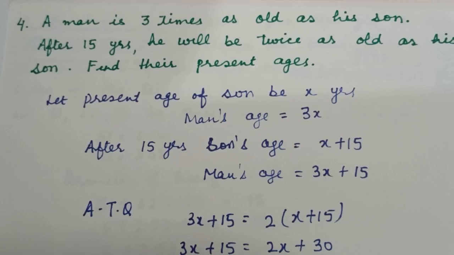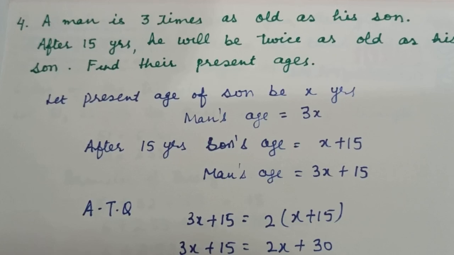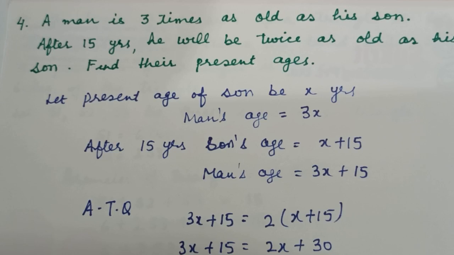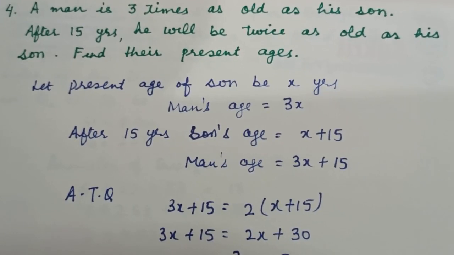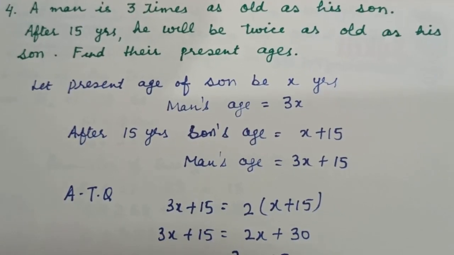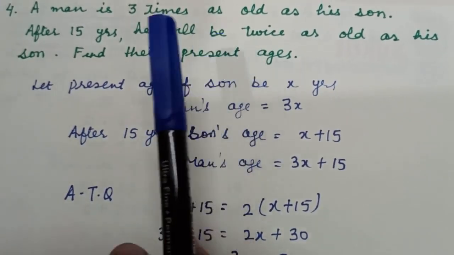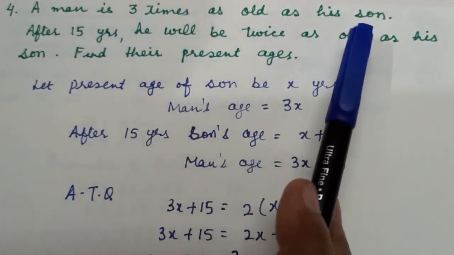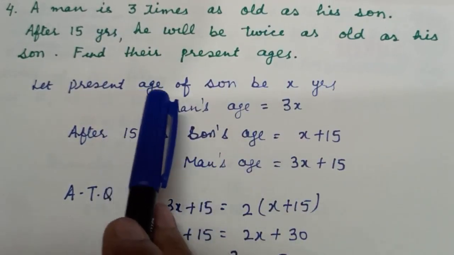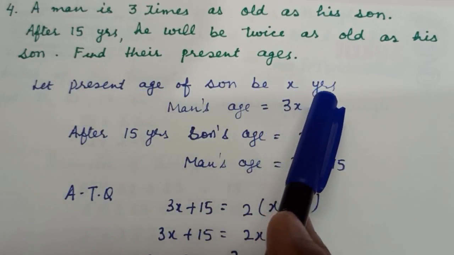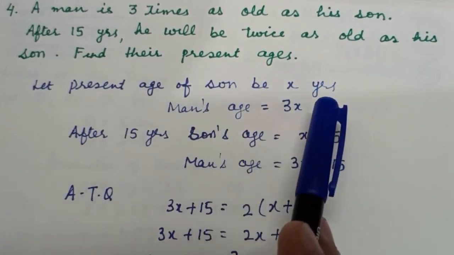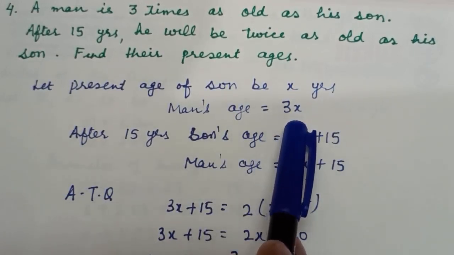Question number 4 is, a man is 3 times as old as his son. After 15 years, he will be twice as old as his son. Find their present ages. So in these type of questions where age is given, we always start with present age. We will take their present age be x. So here we are given man is 3 times as old as his son. So we will take, let the present age of son be x years. So man is 3 times of it. So man's age is 3x.